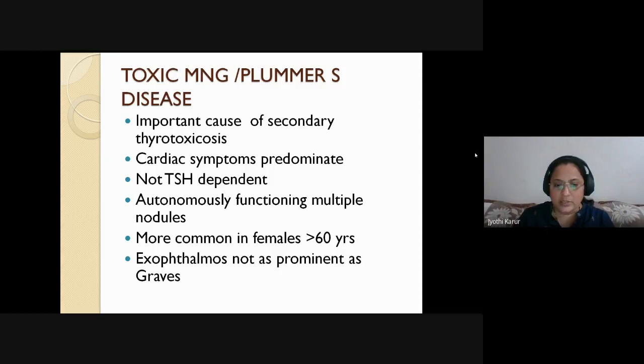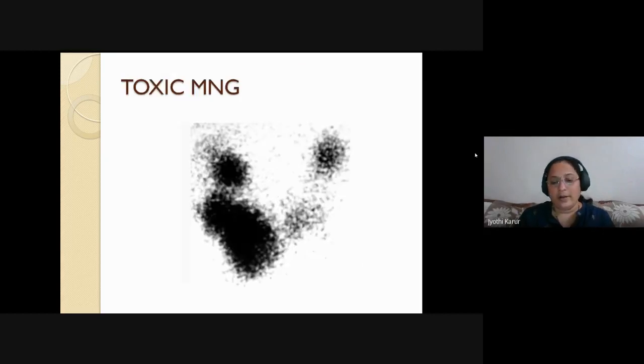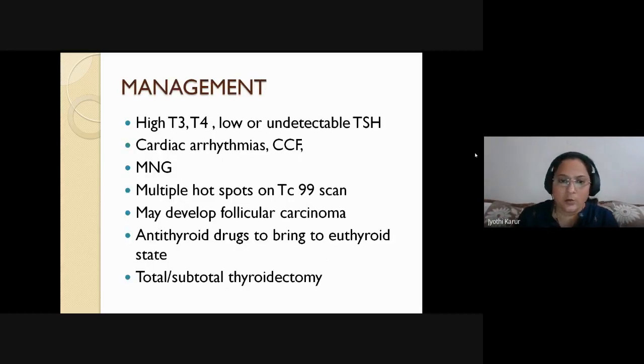Here, as in the solitary toxic nodule, eye symptoms are not prominent. Exophthalmos is not predominant. Here the cardiovascular symptoms will predominate. If you see the radioactive iodine uptake, RAI uptake, there are multiple hot nodules. On the left side it is there, on the right side 2 or 3 spots are there, and the surrounding thyroid tissue is either warm or not even taking up the radioactive iodine, and it is totally TSH independent. So how do you manage?